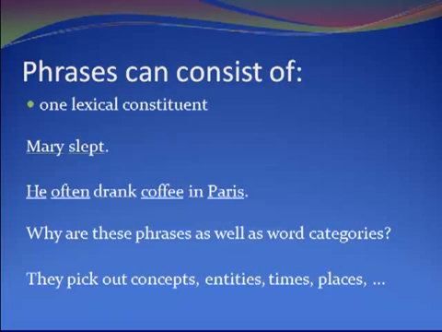It's not just noun phrases and verb phrases that you get this with. If you look at he often drank coffee in Paris, what's he? Well, in terms of sentence structure, we're going to treat pronouns, which this is, as a subcategory of nouns. So you've got he as a noun, and it's going to also be a noun phrase. Coffee, of course, is another noun, so that's going to be another noun phrase. Paris is another noun, it's going to be another noun phrase. But then we've got often, and often, of course, is an adverb, and that means that it's going to form an adverb phrase by itself.